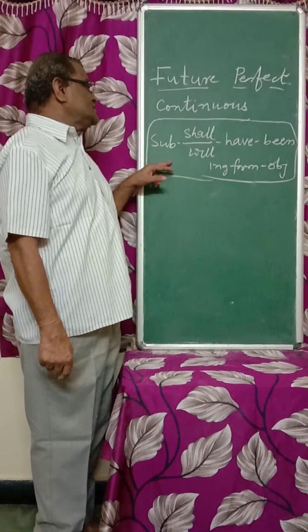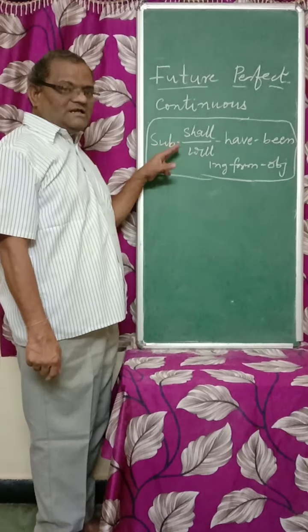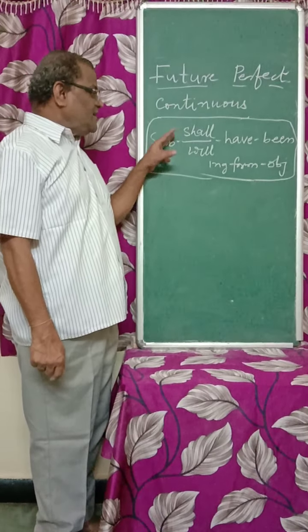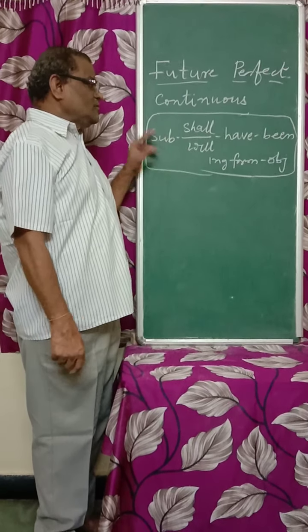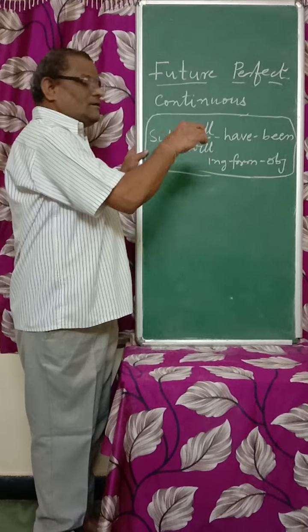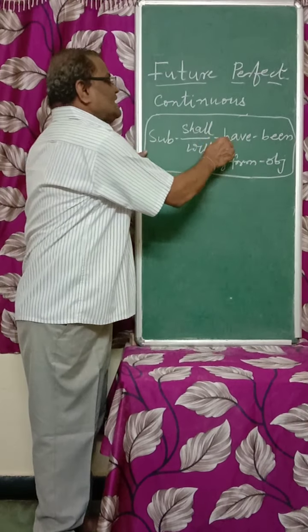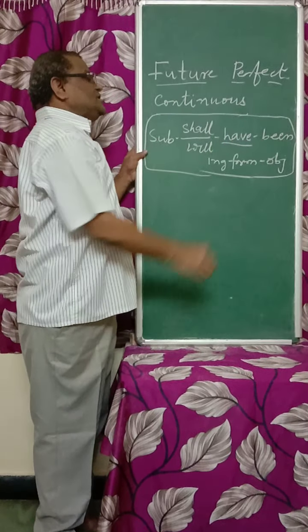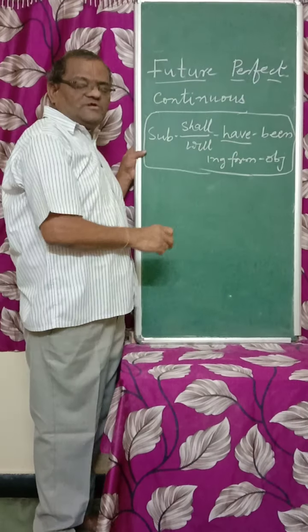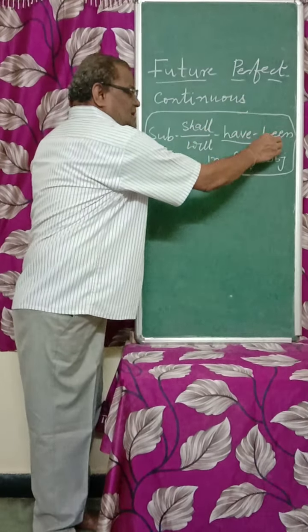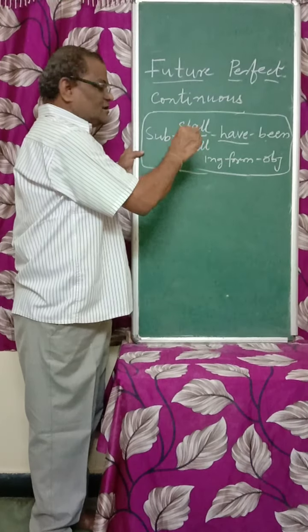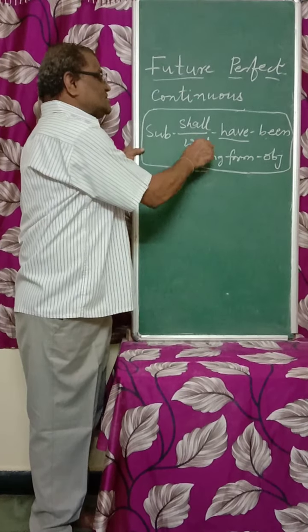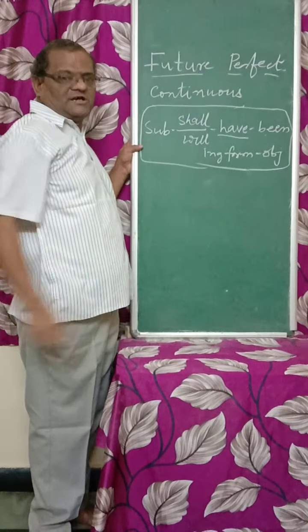Future perfect continuous, for future we have to use shall or will. Shall is only for I and we, will is for all the others. And along with this, we cannot use the other be form, have only. When we use have, V3 is to be used. So be third form is been. And in perfect continuous tense, particularly ing form is to be used. So it is a little lengthy structure.